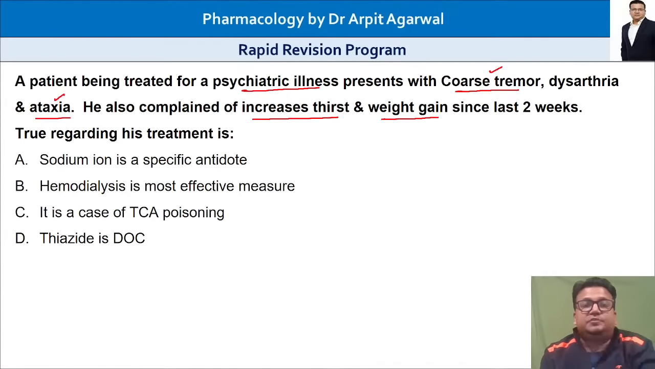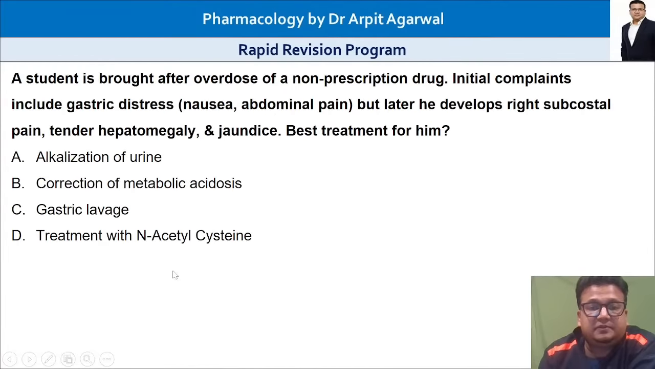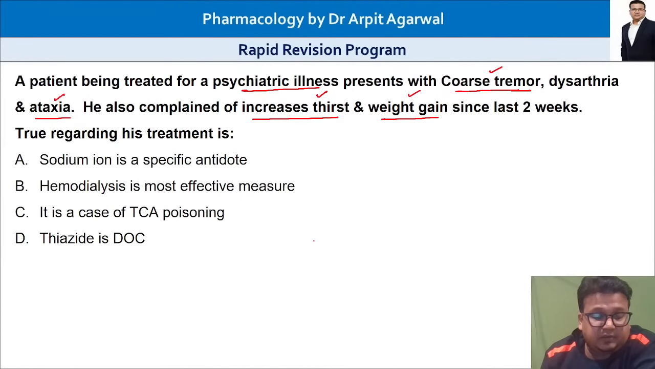So we have a patient who is being treated for a psychiatric illness. That is our first hint that the drug is being taken for a psychiatric illness. He presents with coarse tremor, dysarthria, ataxia, increased thirst and weight gain. True regarding the treatment is: sodium ion is the specific antidote; hemodialysis is most effective; it is a case of tricyclic, TCA, poisoning; and thiazide is the drug of choice. So what is your answer?